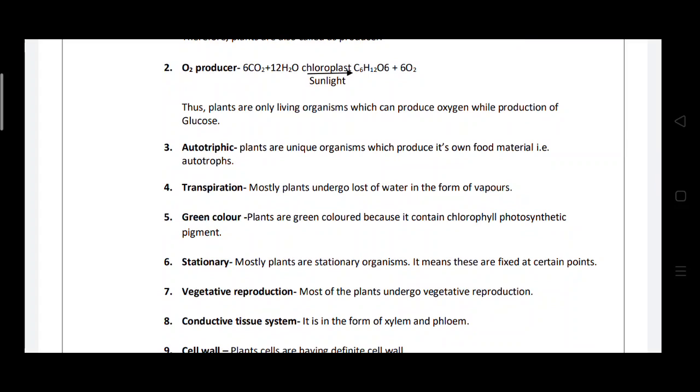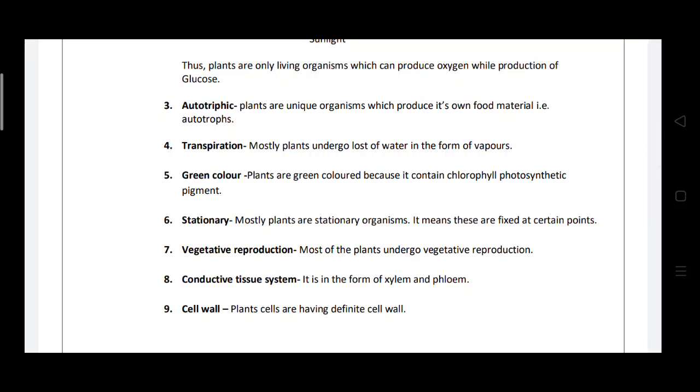Why is the color of plants green? That means they contain the chlorophyll pigment, and this chlorophyll is the photosynthetic pigment. It helps in the production of glucose and oxygen. Then the next character is regarding being stationary, because mostly plants are stationary organisms. They cannot move from one place to another place. They are fixed at certain points. That's why plants are stationary.